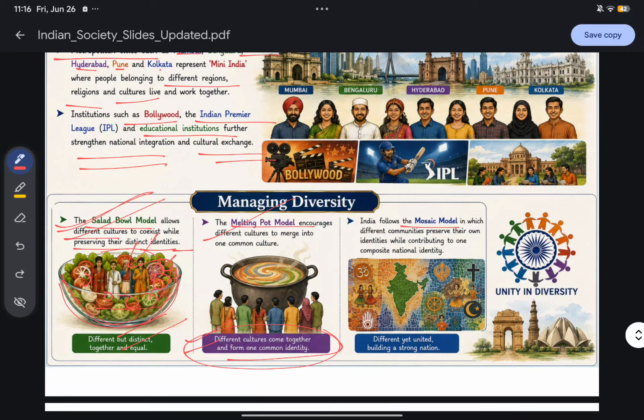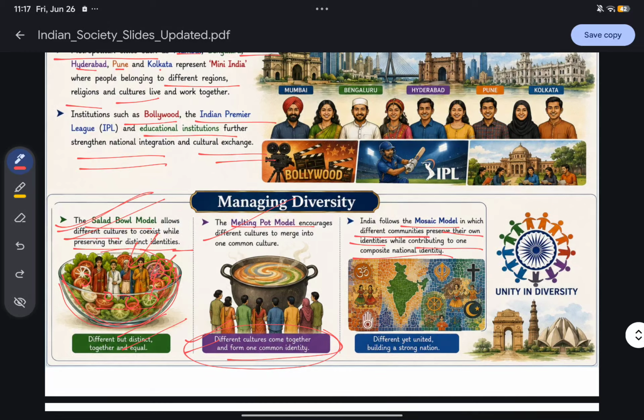We follow a different model, the mosaic model, in which different communities preserve their own identity while also contributing to one composite national identity.